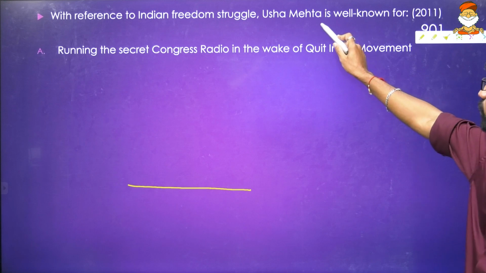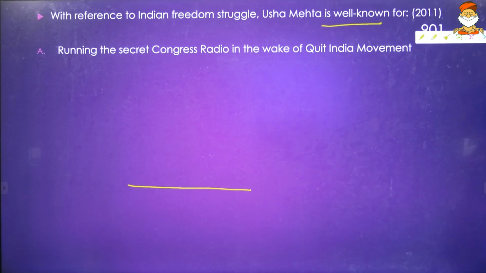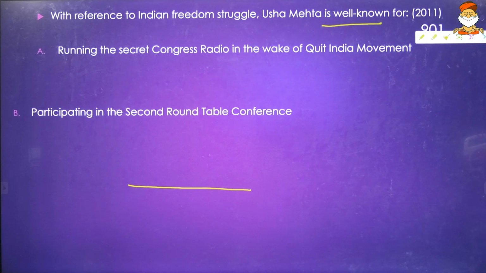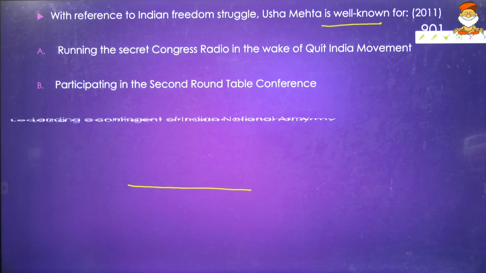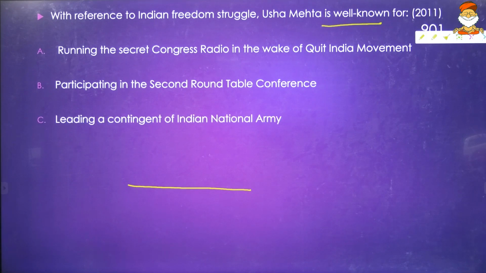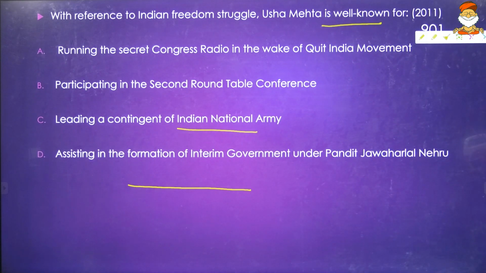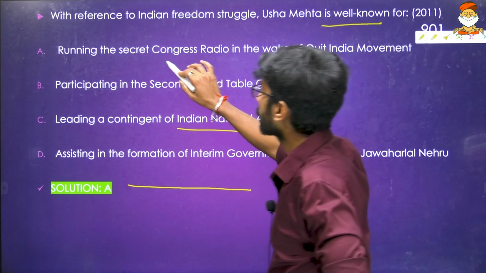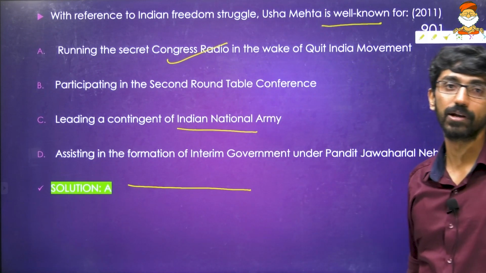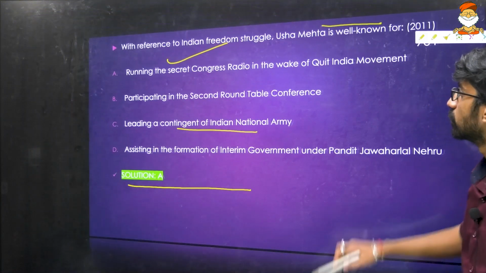With reference to the Indian freedom struggle, Usha Mehta is known for running the secret Congress radio in the wake of the Quit India movement; participating in the Second Round Table Conference; leading a contingent of the Indian National Army, which we'll come to later because the Indian National Army question was asked later; or assisting the formation of the interim government under Pandit Jawaharlal Nehru. The answer is A, because the secret Congress radio in the wake of the Quit India movement is Usha Mehta.